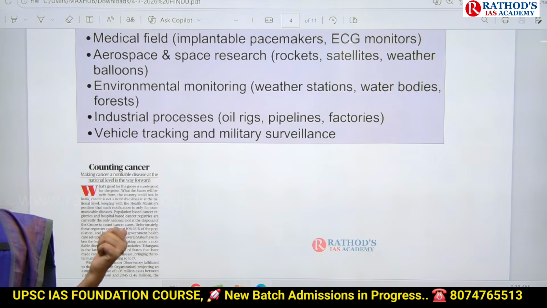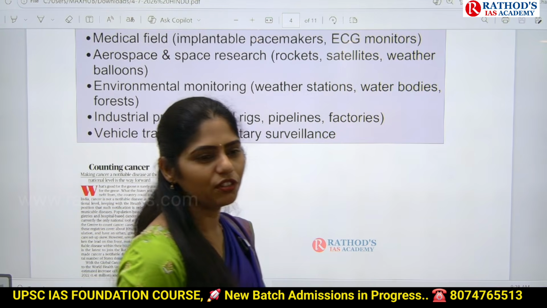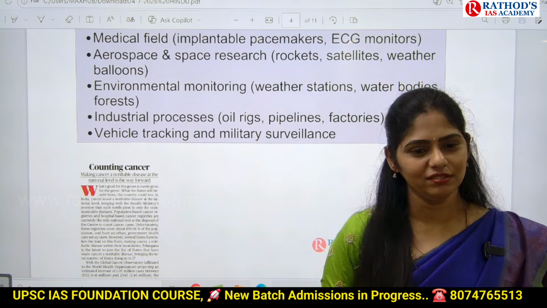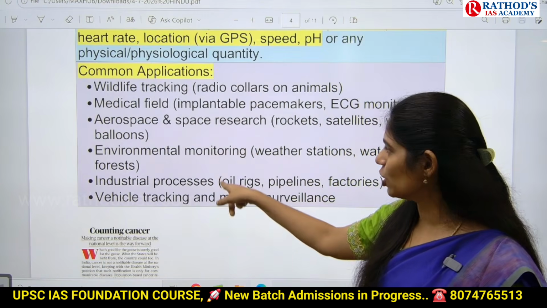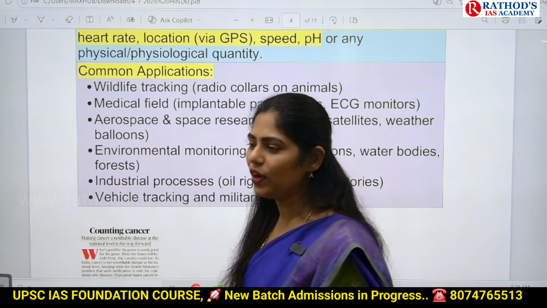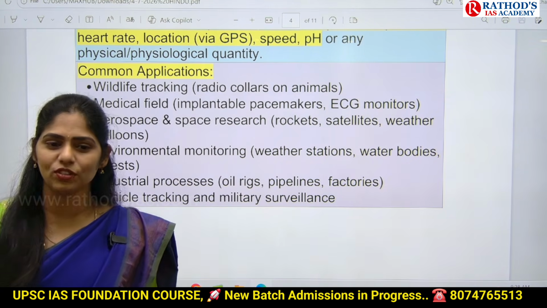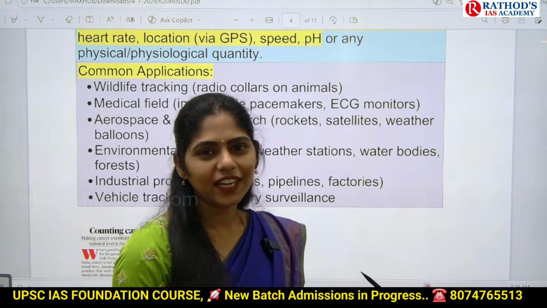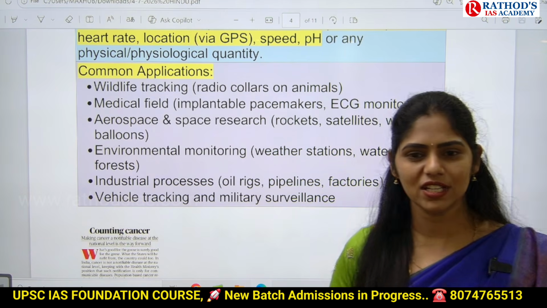So here also you can get a question. Radio telemetry is a technology used in which of the following? They'll give you four to five options and ask you to identify which of the above are correct. On these applications also you may get a question. Till 2023, UPSC asked most of the science and technology based prelims questions on these applications. But now it has changed. Again the trend can be repeated. Who knows? Okay, are you understanding?